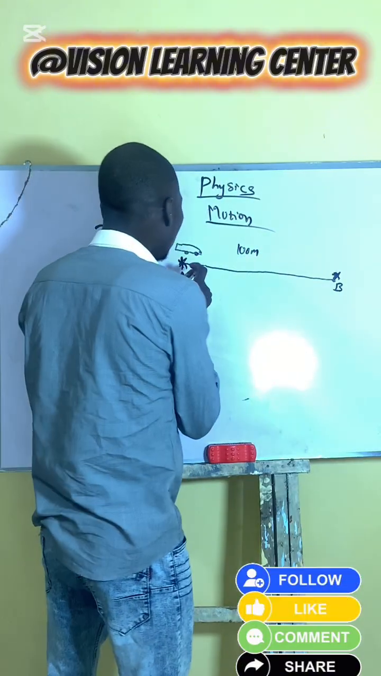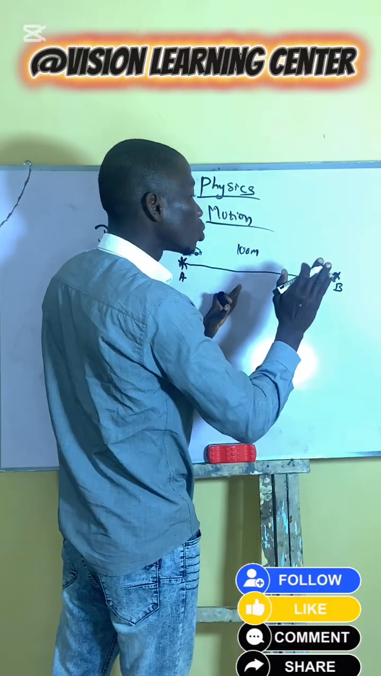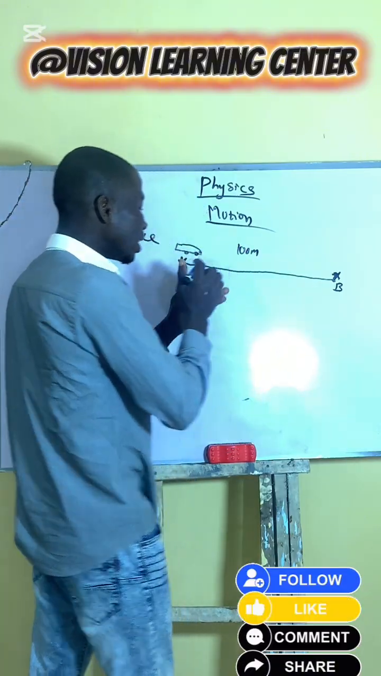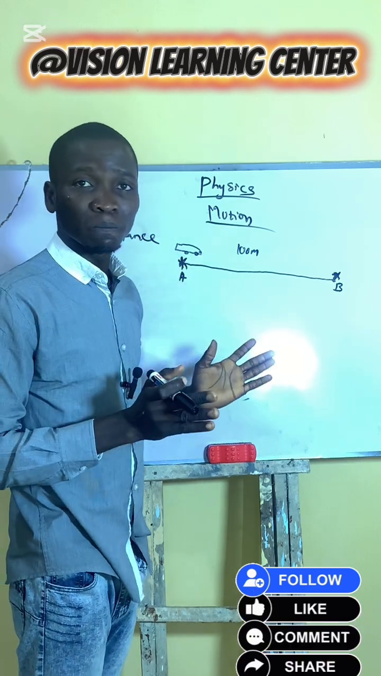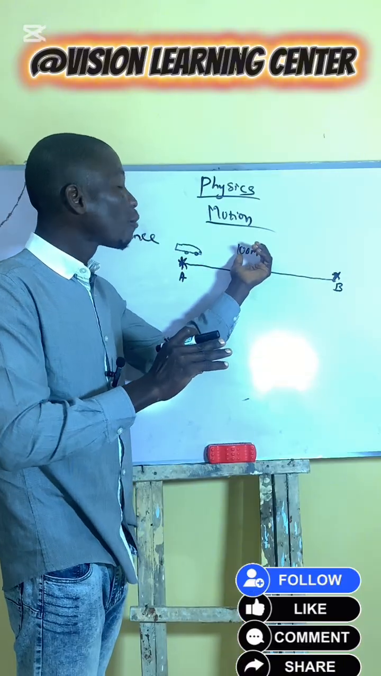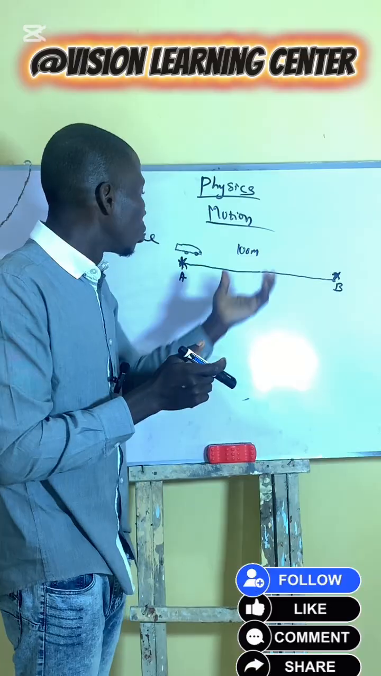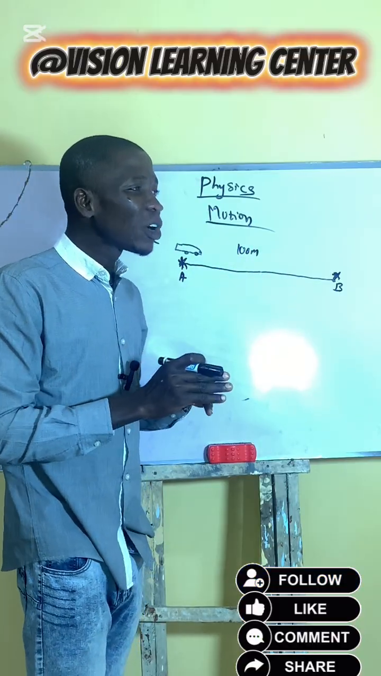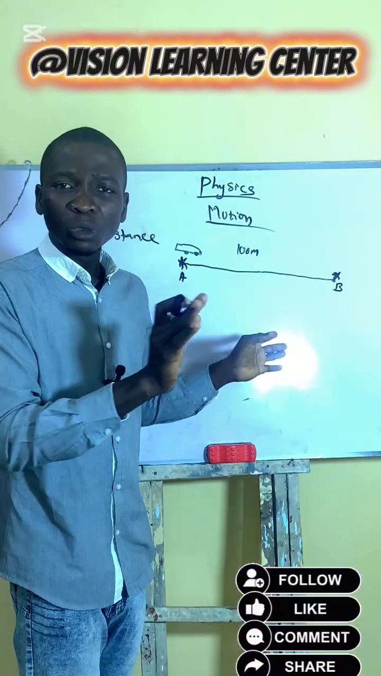So you don't know whether this car is moving from north to south or from east to west. You don't know. The distance doesn't give direction. Distance doesn't give direction. Okay, but it has what? Magnitude. It has magnitude, which is size, which is what? Meters. 100 meters. But to say 100 meters east or 100 meters west, distance doesn't give that specific what?